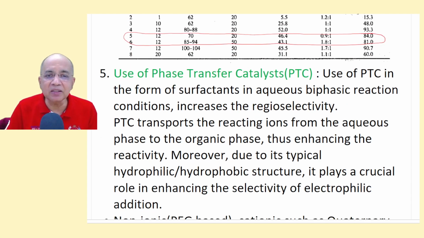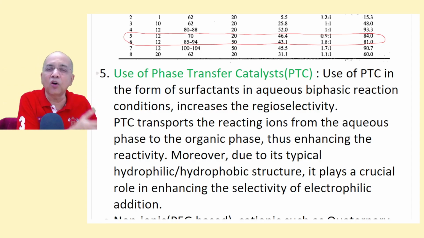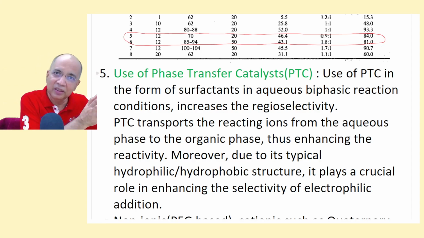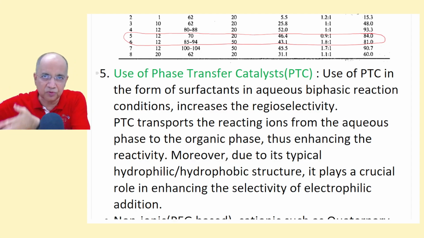Use of phase transfer catalysts, PTC. PTCs in the form of surfactants, surface active agents, detergents, soaps, are commonly called surfactants. Here, detergents are used as phase transfer catalysts because the reaction is in a biphasic system: the organic phase, chloroform and phenol, and the aqueous phase, which contains sodium hydroxide.